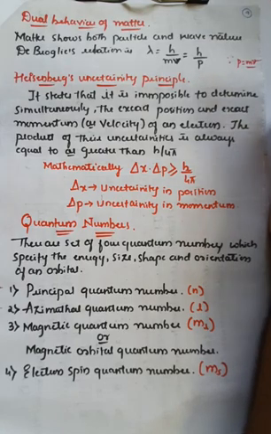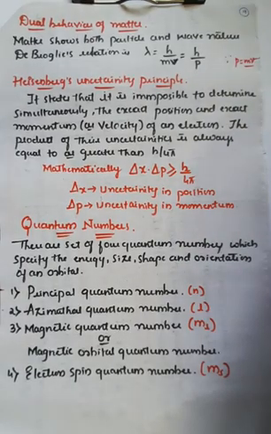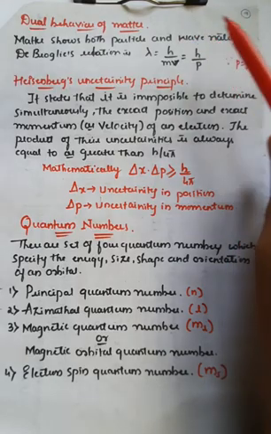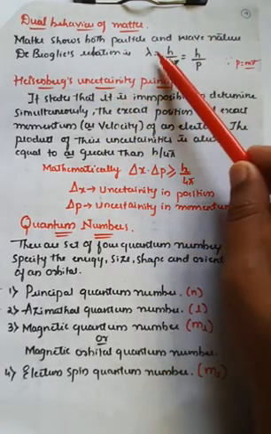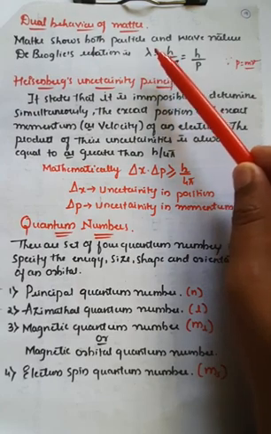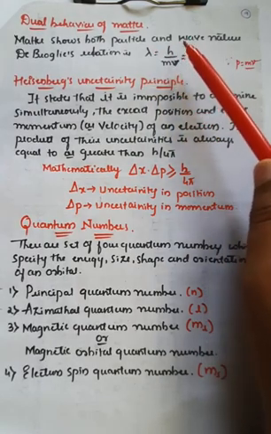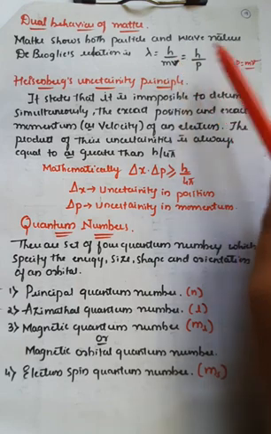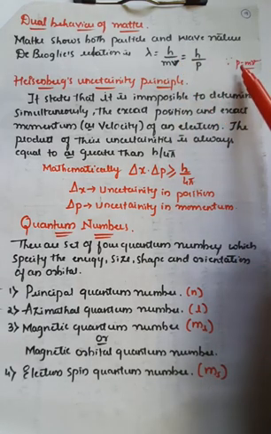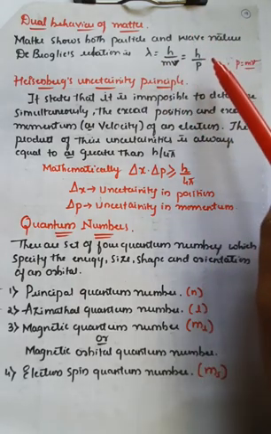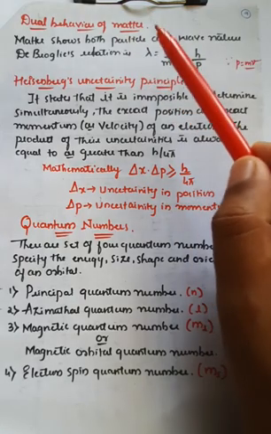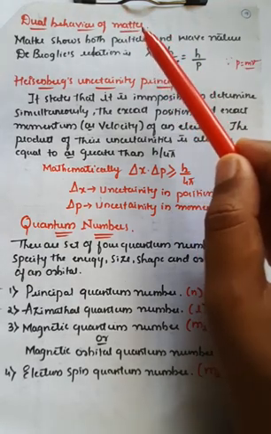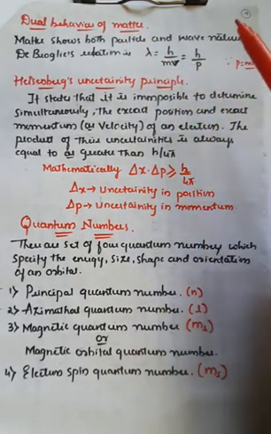Remember, de Broglie's equation says that matter shows both particle and wave nature, and it can be given in terms of de Broglie's relation, that is lambda, the wavelength, is equal to h, Planck's constant, divided by mass into velocity. I can replace mass into velocity by momentum. Therefore lambda is equal to h divided by p. So that is all about the dual behavior of matter. Matter can be present in the form of a particle, or it may be present in the form of a wave.